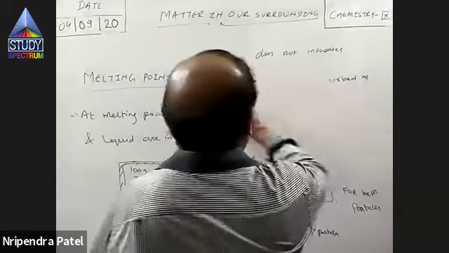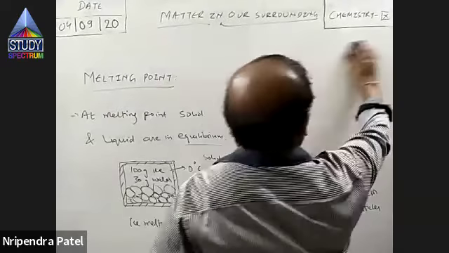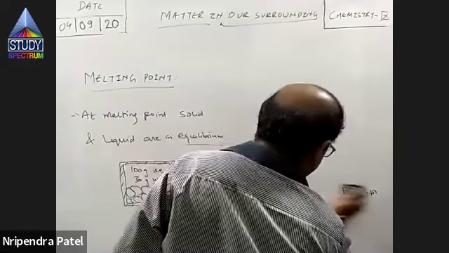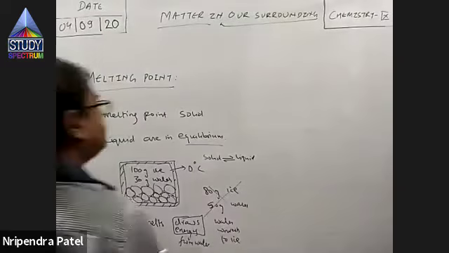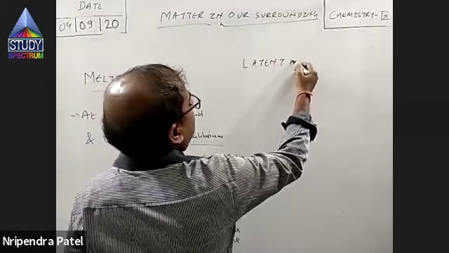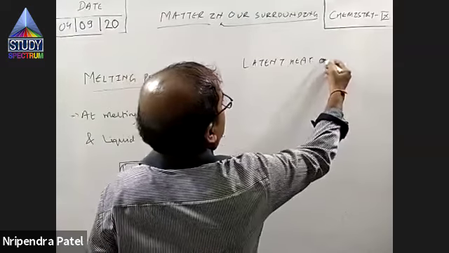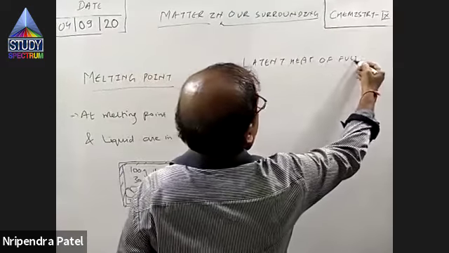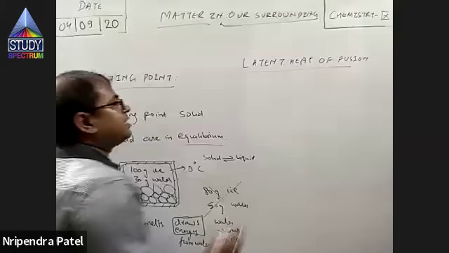Okay. Now I'll define a very important word, latent heat of fusion. Latent heat of fusion is what?